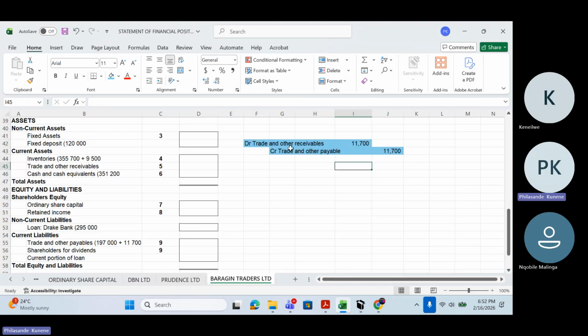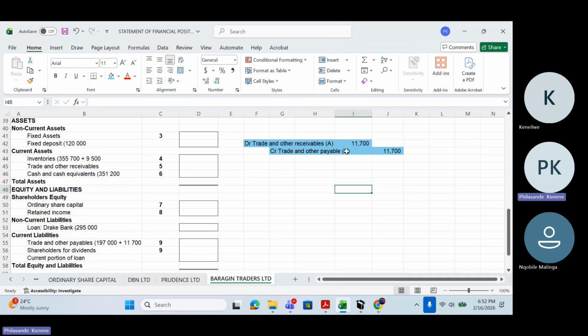Therefore, in this scenario, trade and other receivables is an asset and it increases on a debit side, and then trade and other payables is a liability. And since this is a liability, it increases on a credit side.